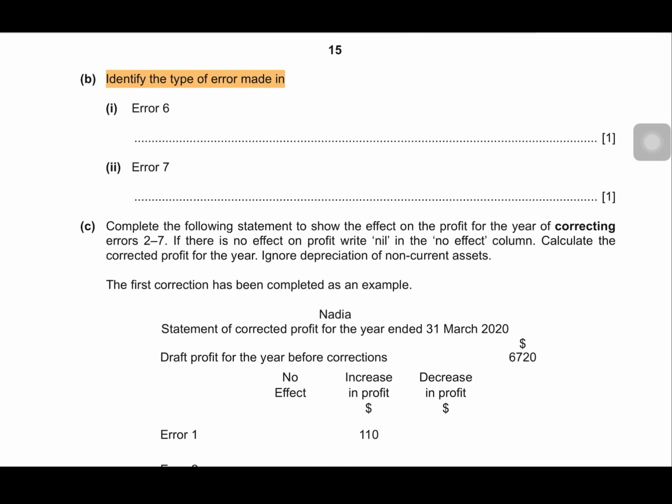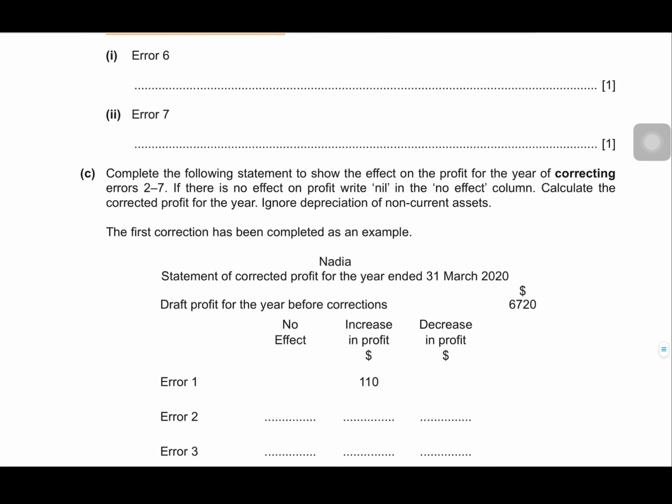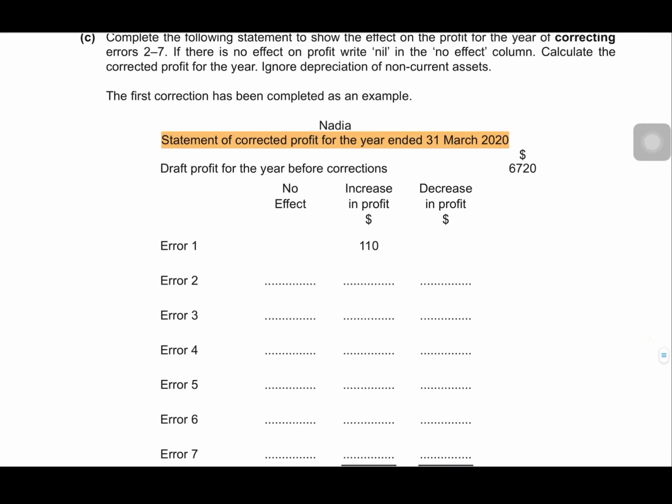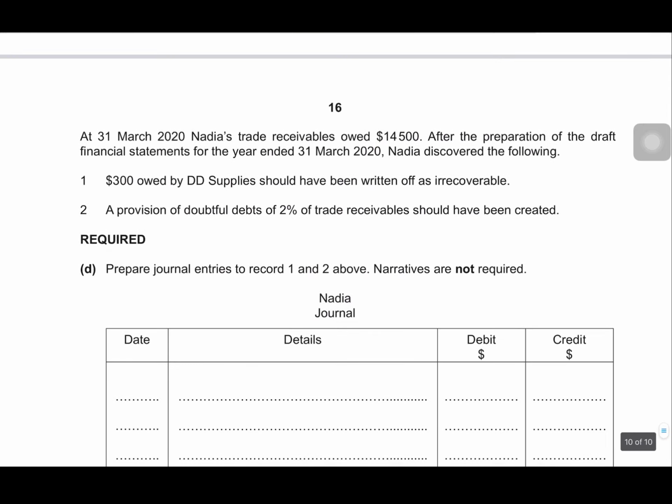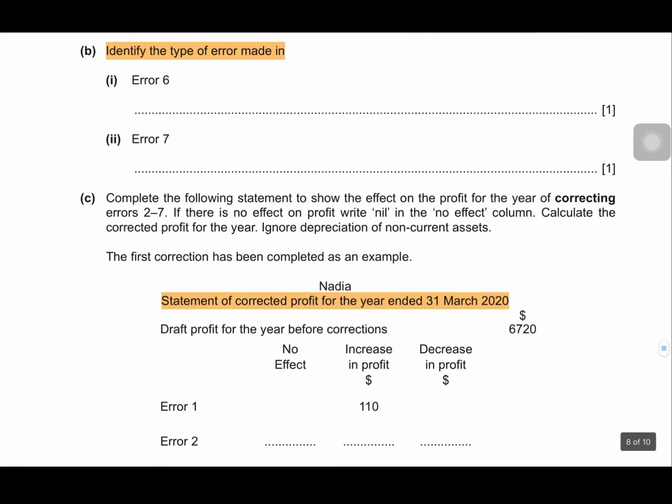Then in part B, we are required to identify some errors which are there in the list, and then in part C, we will be required to prepare a statement of corrected profit for the year ended 31st March 2020. And then there is a small part related to bad debts and provision for doubtful debts, right? So now what will be the steps?